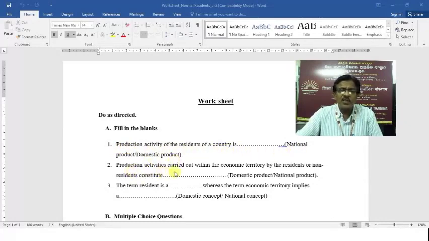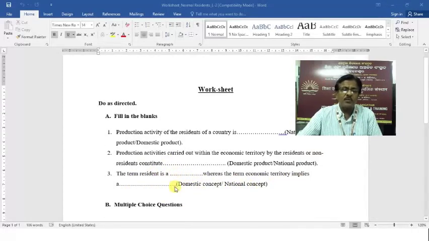Production activities carried out within the economic territory by the residents or non-residents constitute dash, domestic product or national product. The term residents is a dash, whereas the term economic territory implies a dash, domestic concept and national concept. You have to fill the blanks with appropriate option.